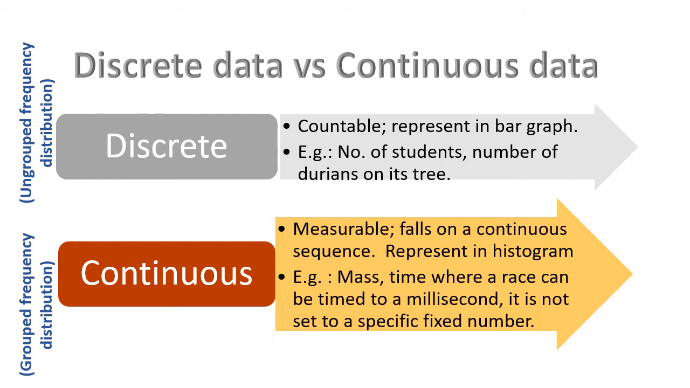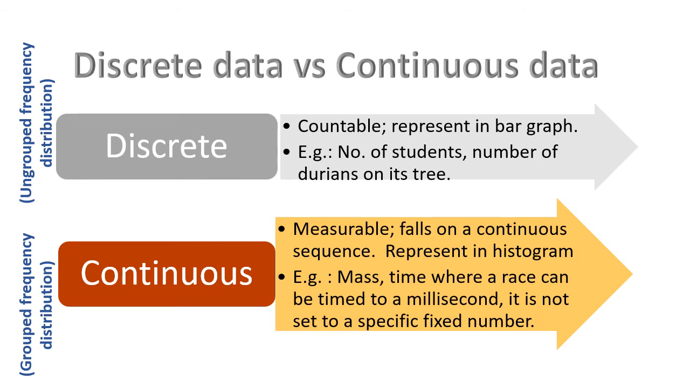As for continuous data, it is said to be grouped frequency distribution. So when you want to represent continuous data, it can be represented in the form of a histogram. When you see a histogram, it does not have space in between, and we align the bars attached to each other. So this is what we call the grouped frequency distribution. And it is measurable and it falls on a continuous sequence.